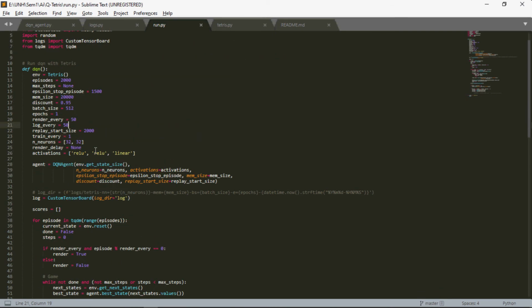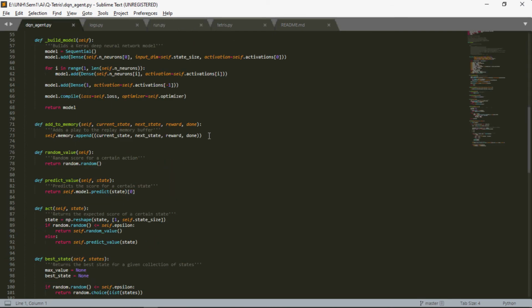Then after that, the add_to_memory function is used. As we know, the deep Q network stores all the values in a list form. So add_to_memory is used so that it will append the current state, next state, and reward.